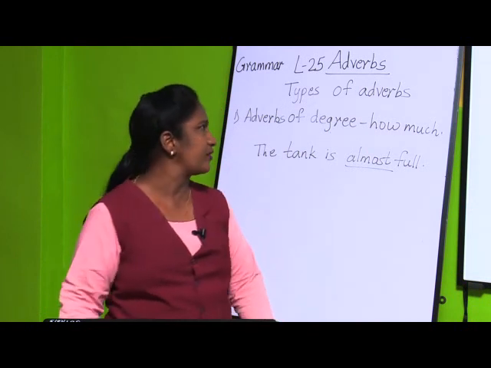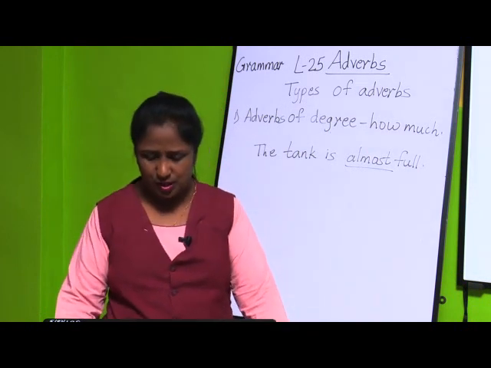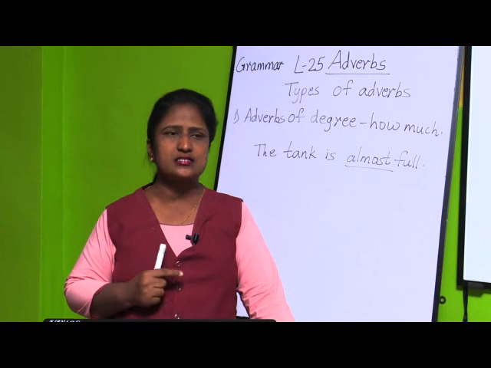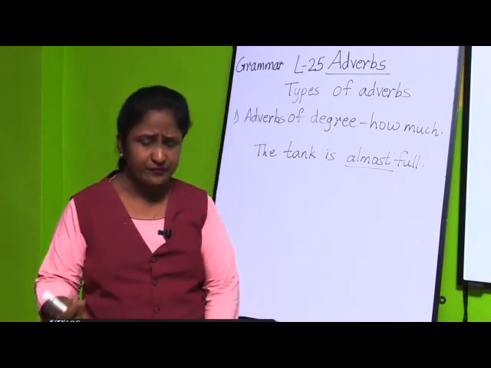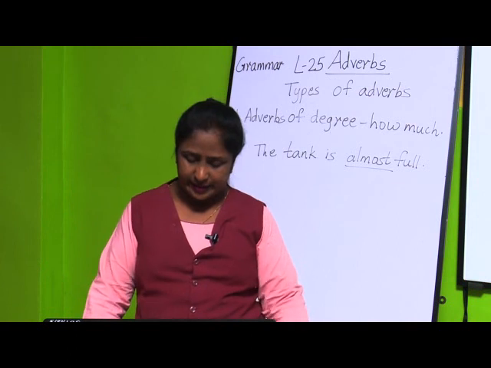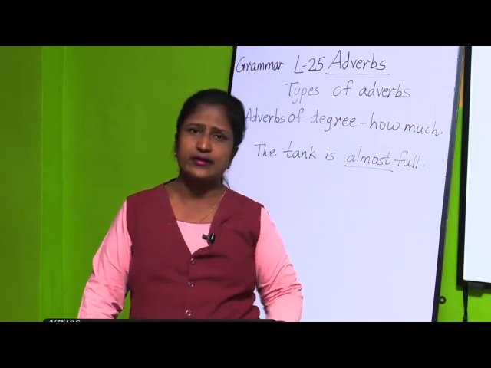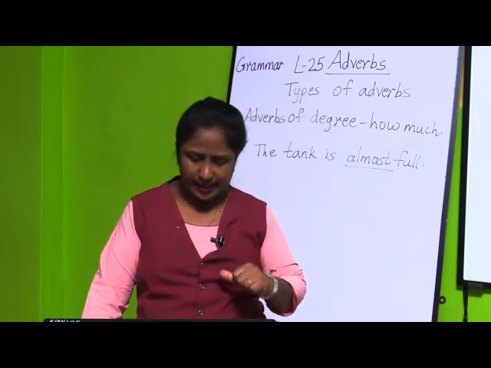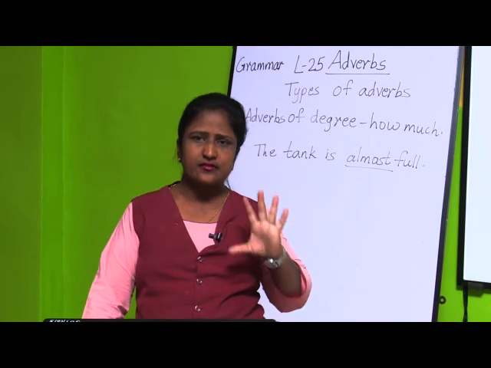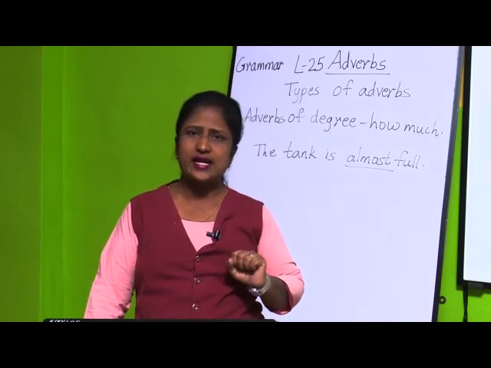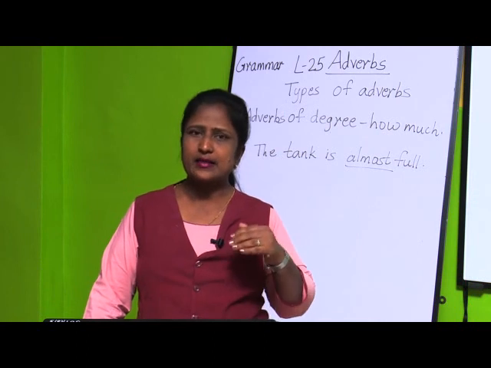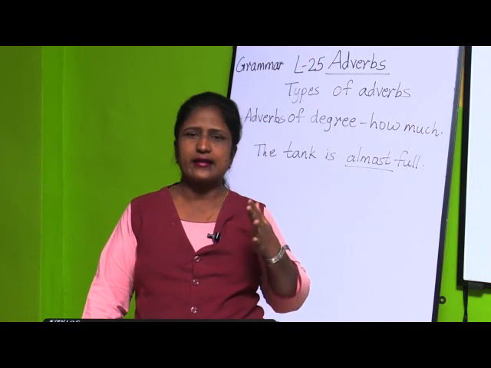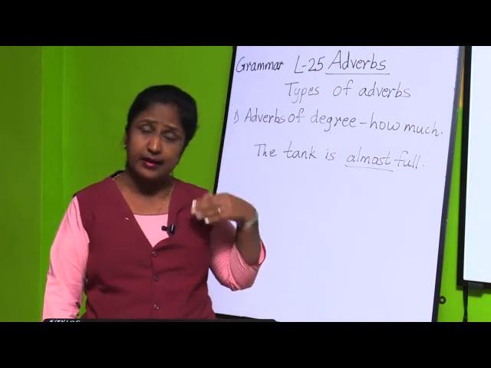And next, the fourth one is adverbs of frequency: how often or how frequently an action is done. And the last is adverbs of degree: how much or in what degree an action is done. So these are the 5 types of adverbs. So what is an adverb? An adverb is a word that tells us more about a verb. It tells more about an adjective, and also about another adverb.